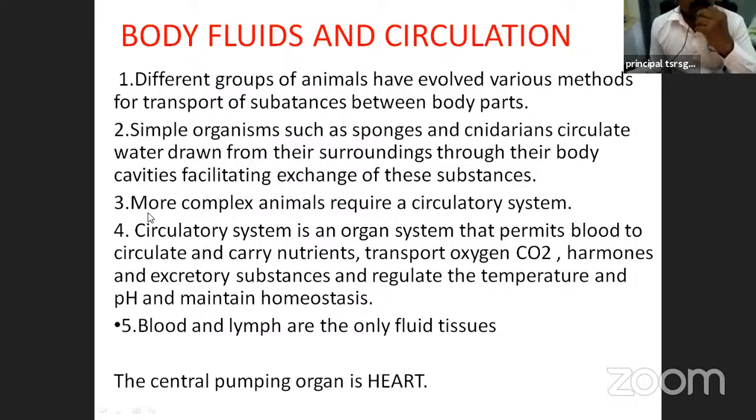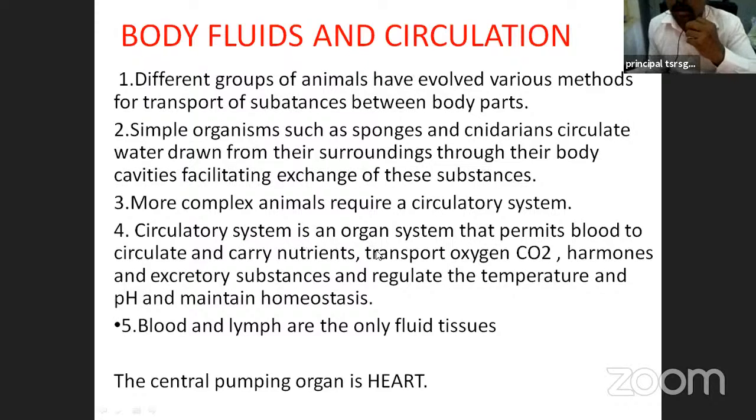Next, the more complex animals require a circulatory system. More complex animals, developed animals, whose body parts are well developed, organ system level animals, require a circulatory system. Circulatory system is developed in complex animals. Next, the circulatory system is also called the cardiovascular system.